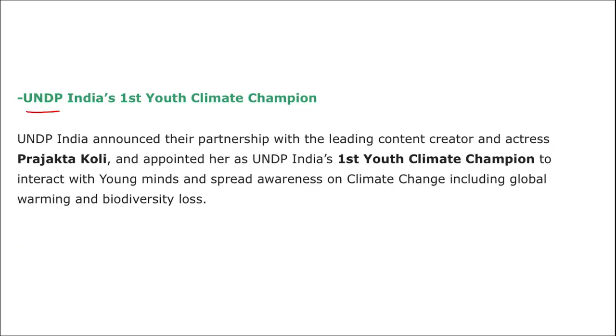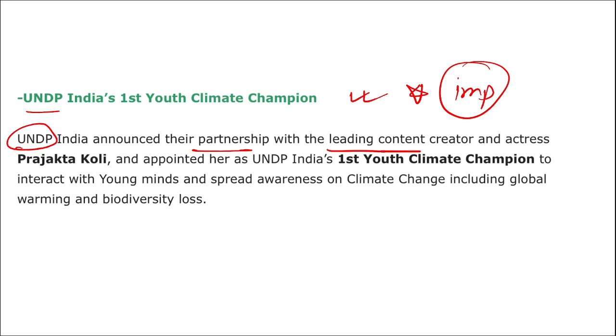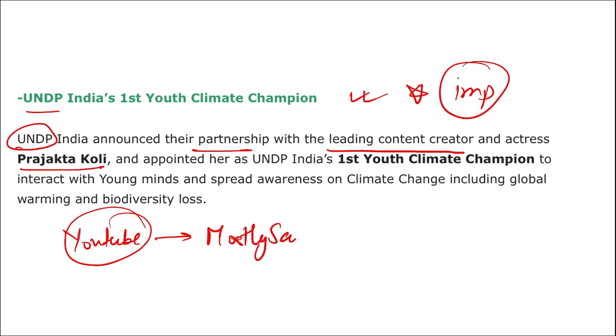There is this UNDP campaign that was initially launched, and this is important. Why? Because under this, UNDP India announced their partnership with the leading content creator and actress Prajakta Kohli. Prajakta Kohli is a YouTube star, and she is on YouTube by the name Mostly Sane.